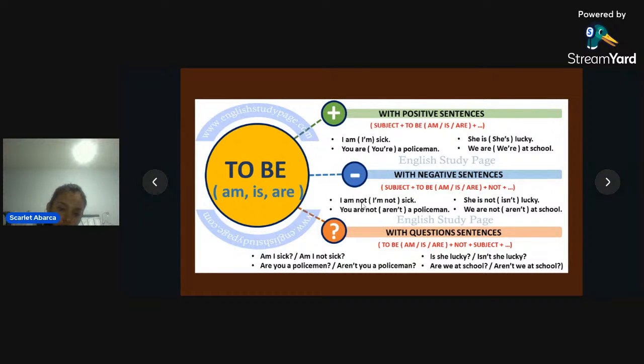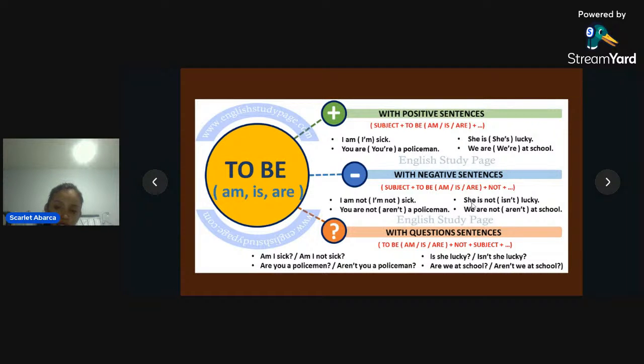So here you have not and sick. I am not sick. Continue. Example number 2. You are not a policeman. Subject you, are is the to be, and not here, a policeman complement.